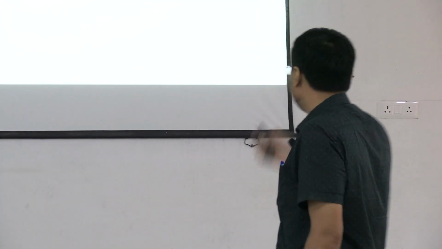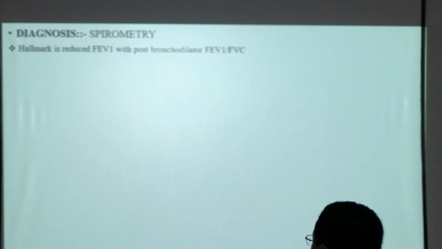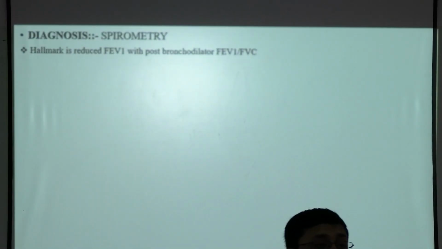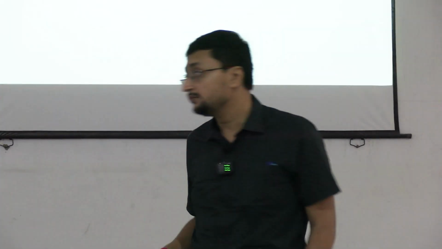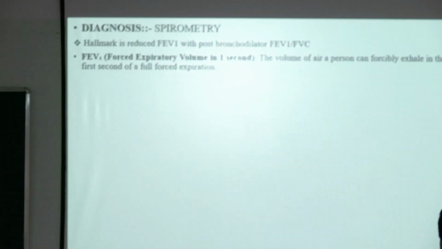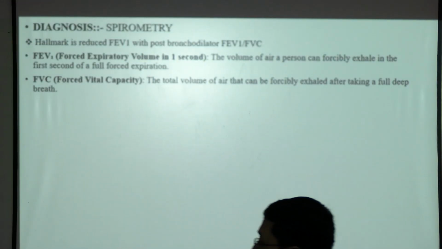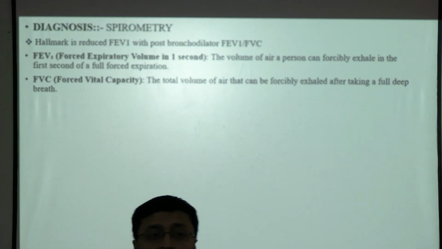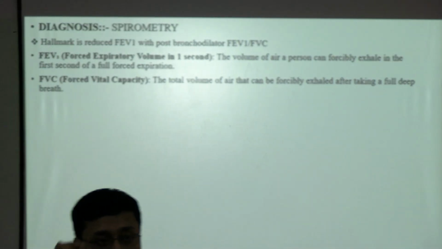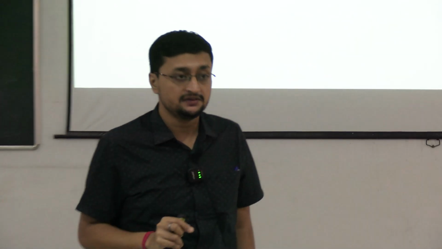So, the hallmark is reduced FEV1, that is forced expiratory volume in 1 second. And what is FVC? Forced vital capacity. So actually, you have to see the ratio of FEV1 by FVC.